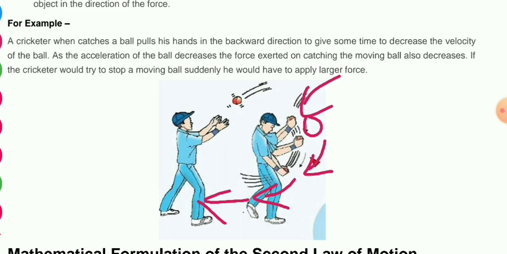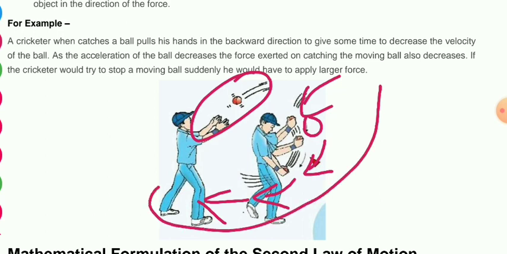If we suddenly catch the ball, it will hurt more, maybe our palm gets damaged. But in this way, you can catch it very easily, very smoothly. It won't hurt you.